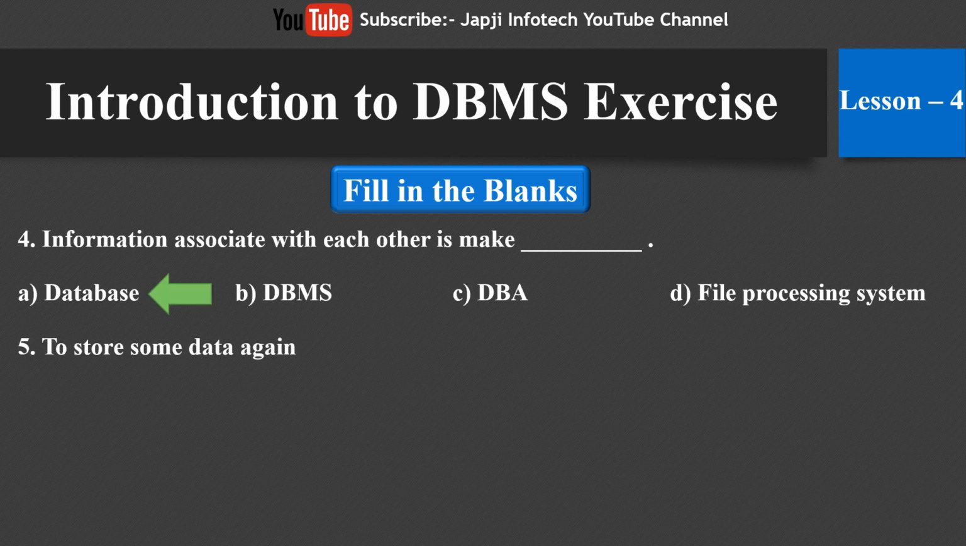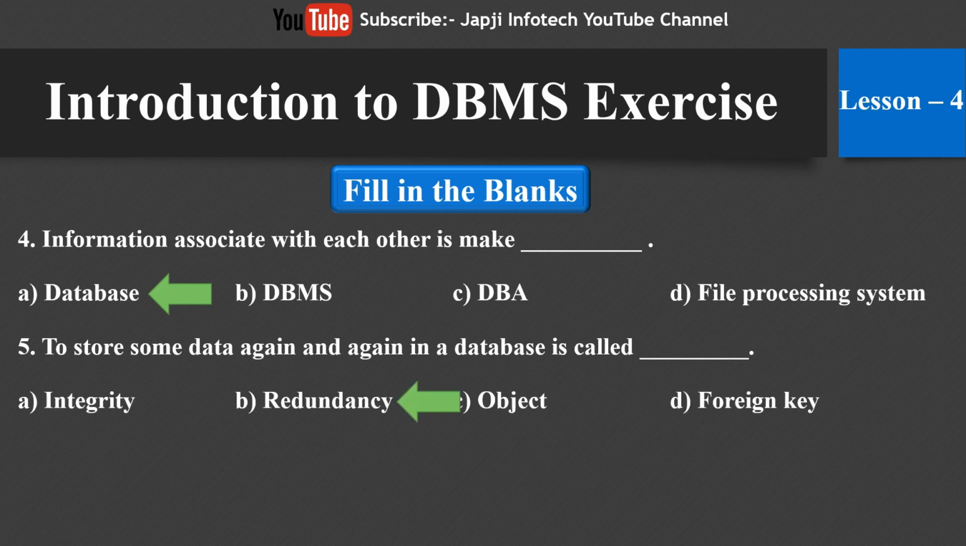And the fifth fill in the blank is: to store the same data again and again in a database is called dash, and the options are integrity, redundancy, object, and the last one is foreign key. So the right answer is, to store the same data again and again in a database is called redundancy.